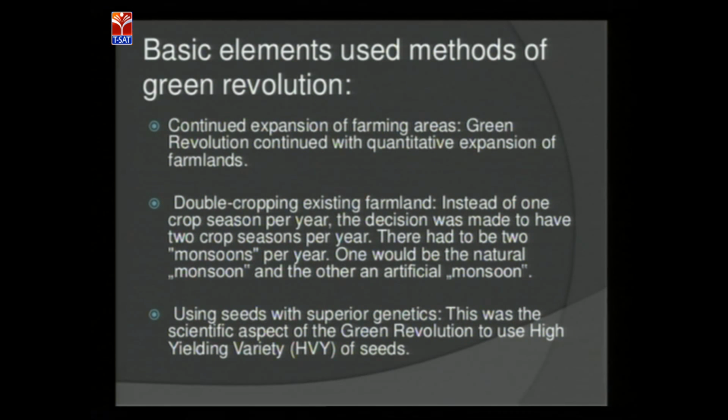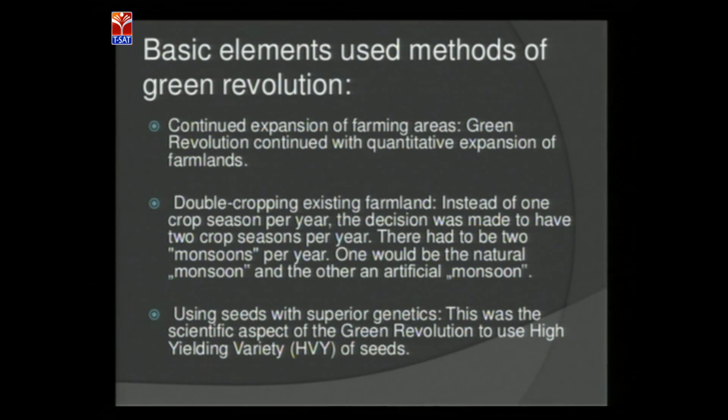So this green revolution, as I've already told you, increased the expansion of farmlands more and more, the use of high yield varieties was more, and the double cropping system was also started. The double cropping system consists of two seasons, the natural monsoon and the artificial monsoon.